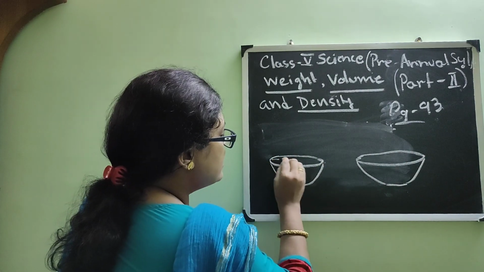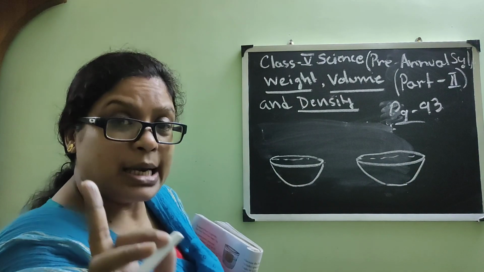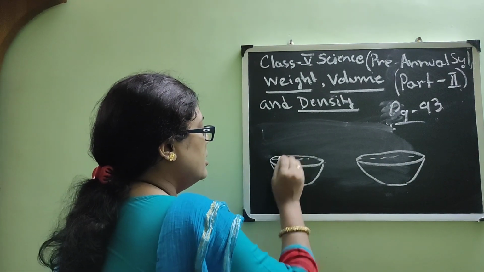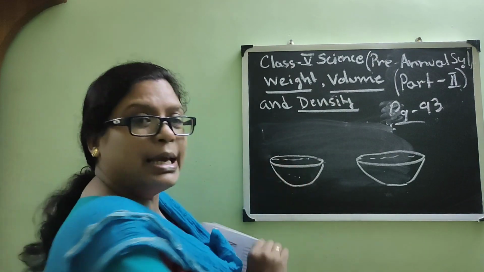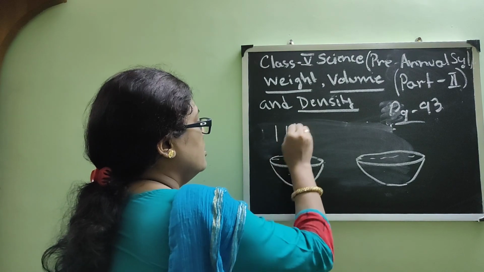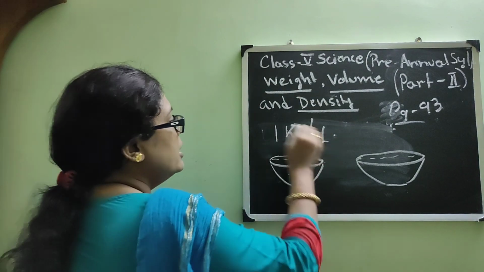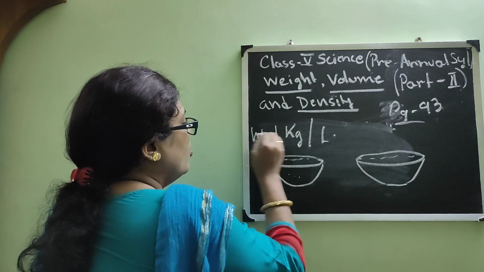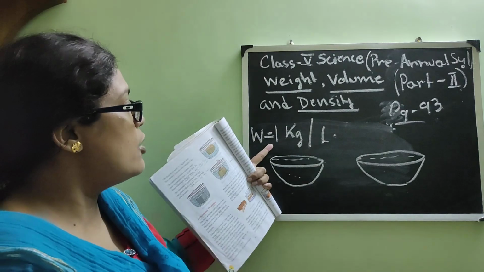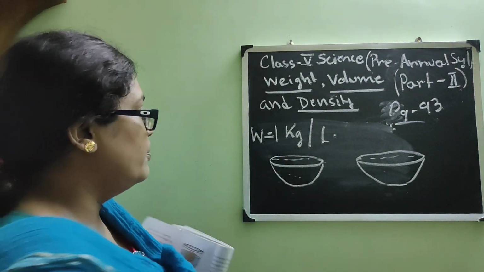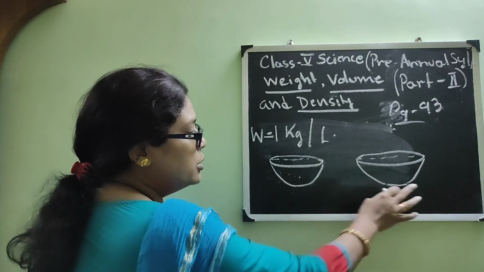Once again I will explain. We know that the density of water is 1 kg per liter. So this is the same in the case of both the bowls.